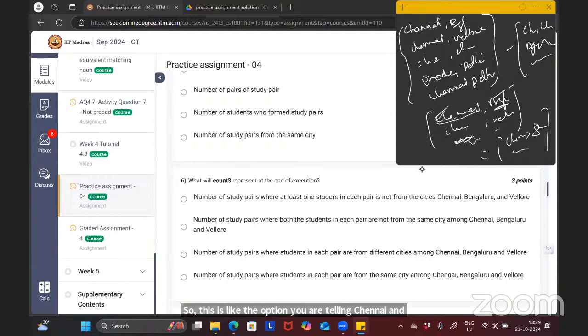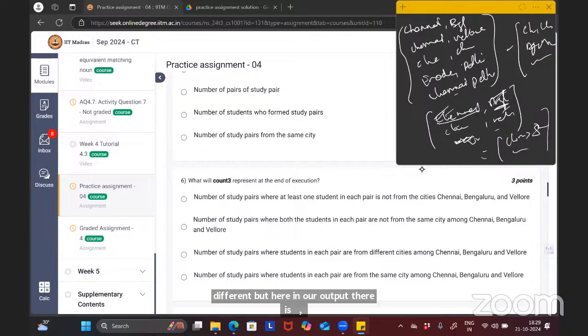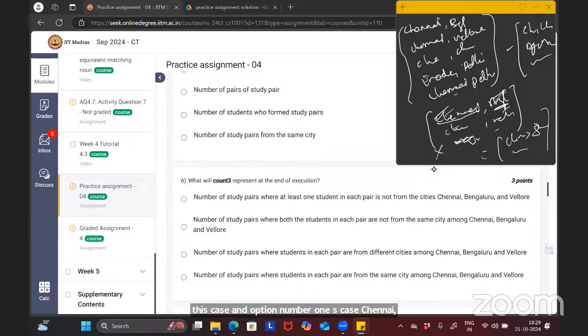But in our output, Chennai, Bangalore is included, or Chennai, Delhi, or Chennai, Patna, that kind of students we can also get. So in this case, in option A, Chennai, Bangalore students won't be counted, and since we need to count them, we won't select this option.